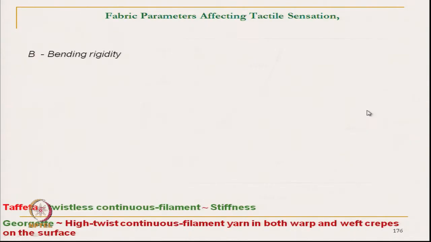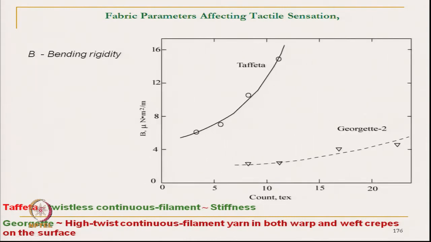Okay. Now, try to see the bending rigidity. Here the count of yarn is changed. As the tex of yarn increases, the bending rigidity of the fabrics also increases, but it is interesting that for twistless continuous filament, the rate of increase is very sharp, because it acts as a beam.